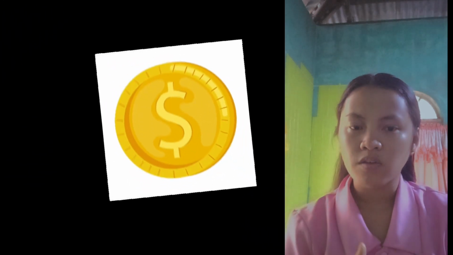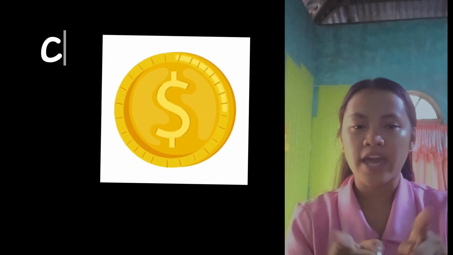Can you give an example of geometric shapes that we see in our everyday life? Shara? Okay, very good. An example of a geometric shape that we see in our everyday life is a coin, because it's a circle.